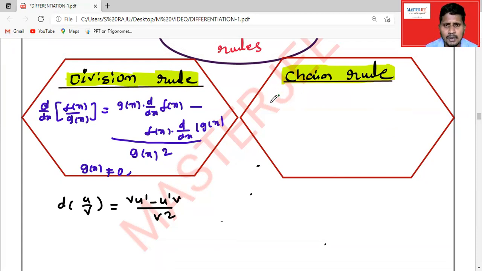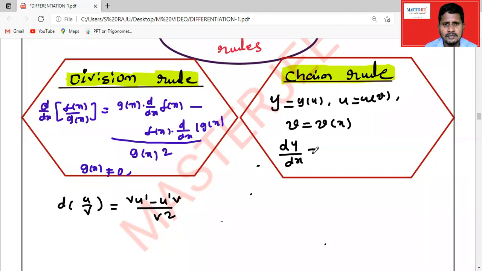The next rule is the chain rule. For example, y is a function of u, u is a function of v, and v is a function of x. Finally, I want to find dy by dx.